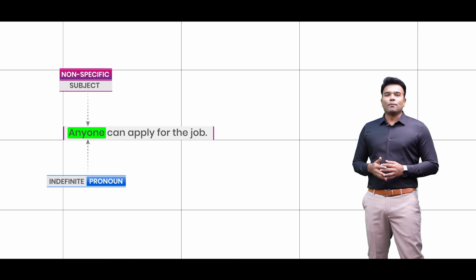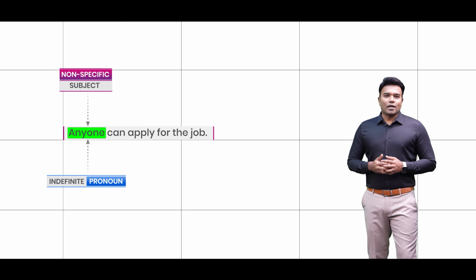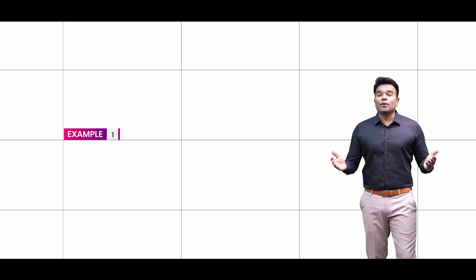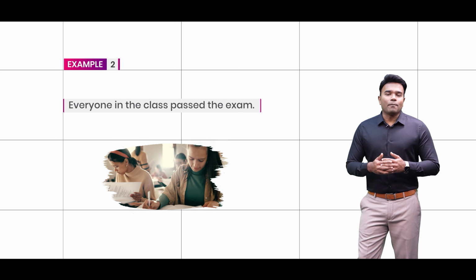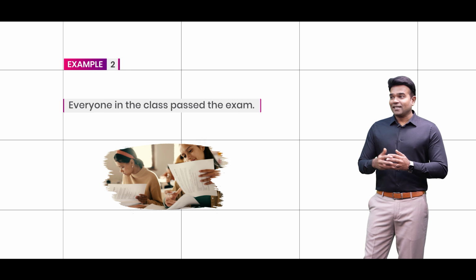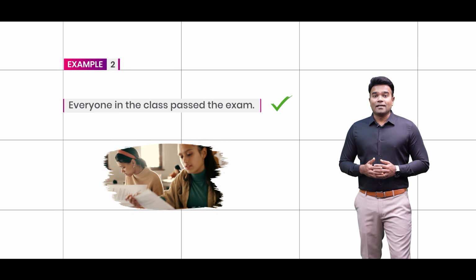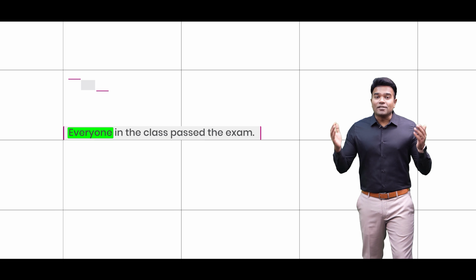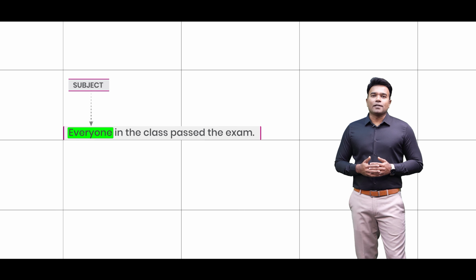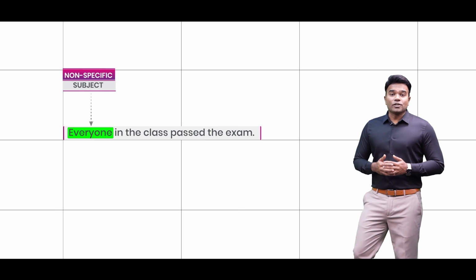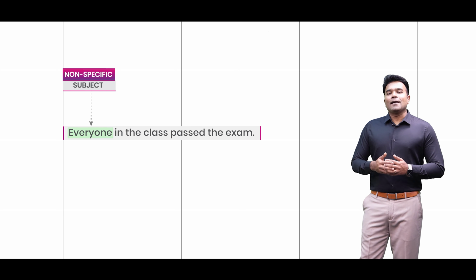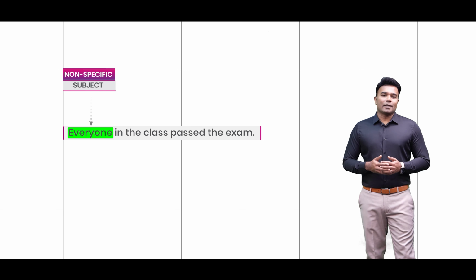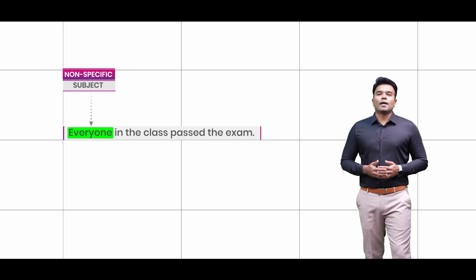Anyway, let me give you a few more examples to substantiate this for you. Have a look at this sentence. Everyone in the class passed the exam. Well, this also is a valid English sentence, and in this sentence, everyone happens to be the subject. Well, you can notice that it is such a subject that it is non-specific. Well, that way, what this word everyone means is that all the members of the class have passed the exam and that nobody has been left out.